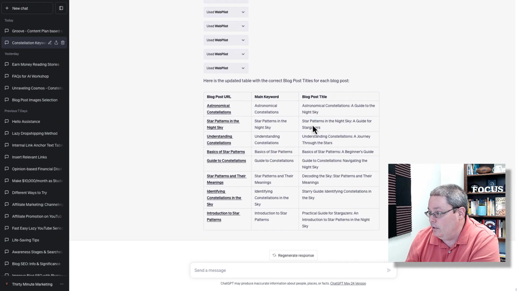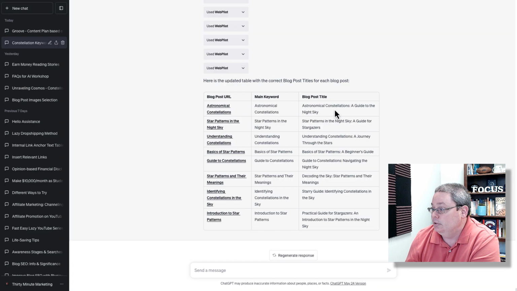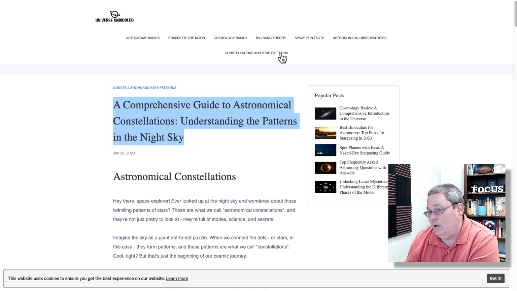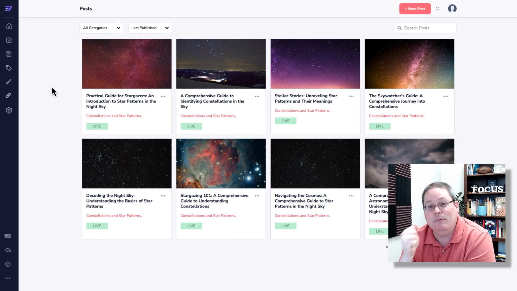But you can see 1, 2, 3, 4, 5, 6, 7, 8. Okay. So here is Astronomical Constellations, Comprehensive Guide to Astronomical Constellations, Understanding the Patterns in the Night Sky. So on Astronomical Constellations, a Guide to the Night Sky. Almost, but not quite there. Anyway, this is just building tables. It's not building content, and that is not the point of this video.